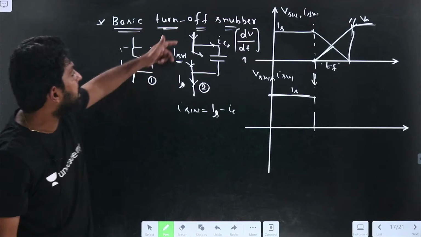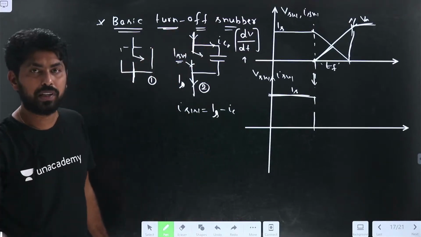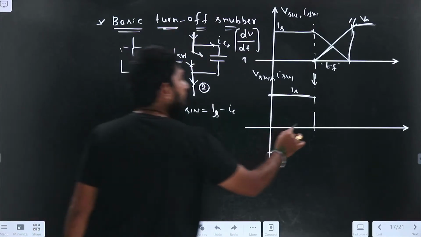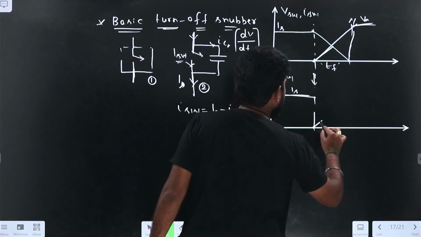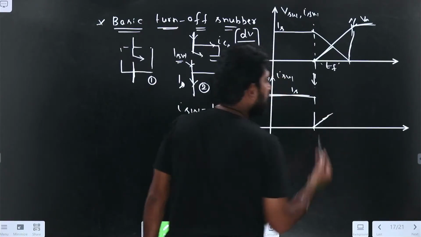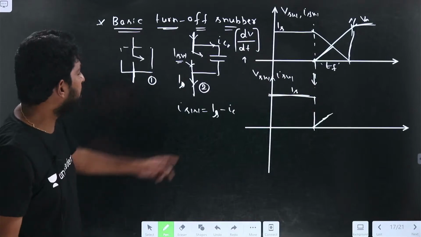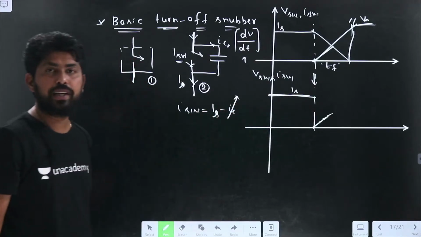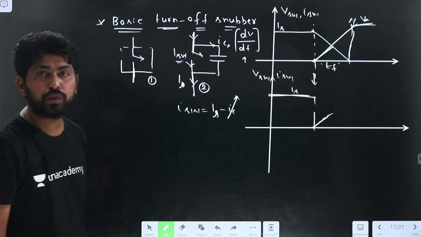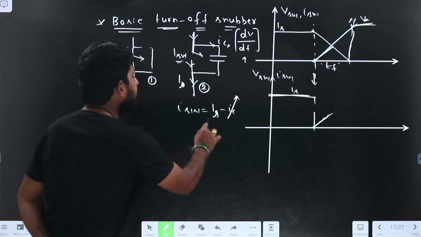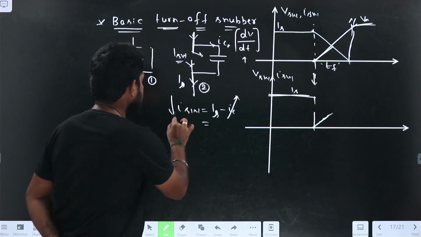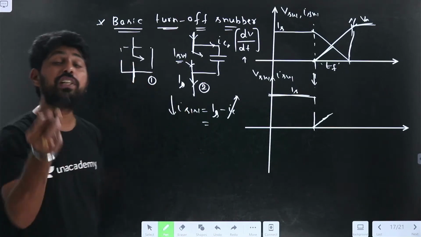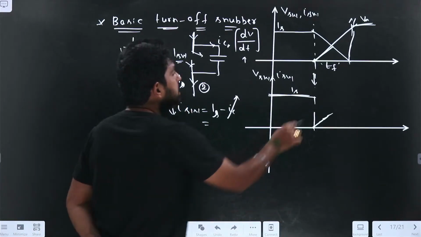Now what happens? The capacitor slowly charges. The capacitor is trying to charge, so IC is increasing. During that time, what about the switch current? The switch current is IS minus IC, so ISW reduces, which turns the device off.